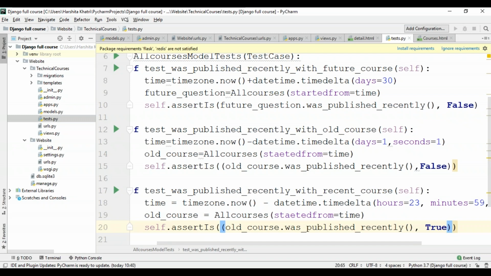You can also create a test for a view. The technical courses application is fairly undiscriminating. It will publish any course, including the ones whose published field is in the future. We should actually improve this. Setting the started_from variable in the future should mean that the course is published at the moment but invisible until then. So to create a test for a view, when we fixed the bug earlier, we wrote the test first and then the code to fix it.